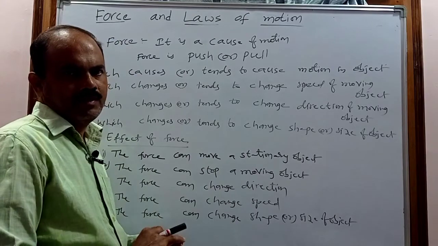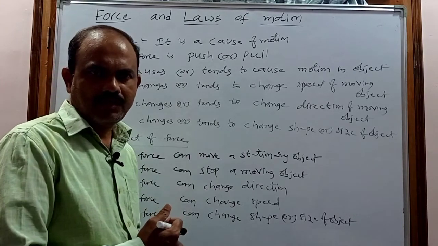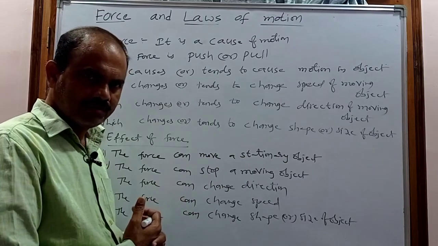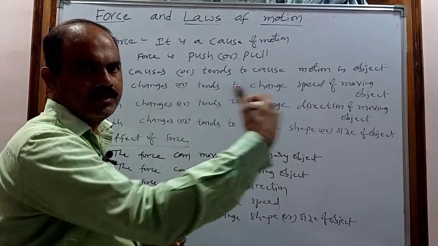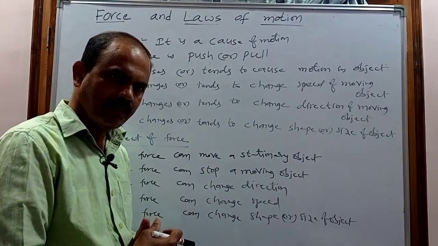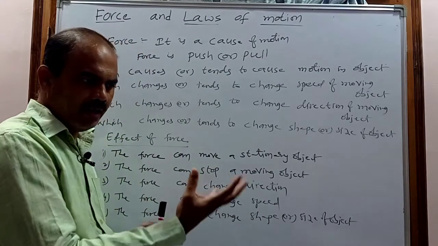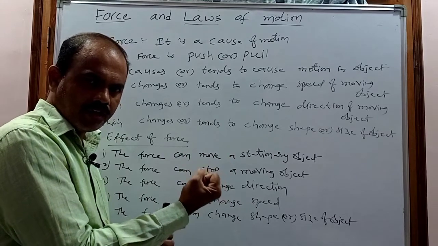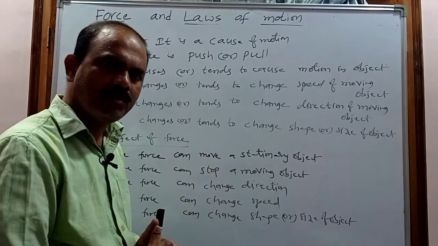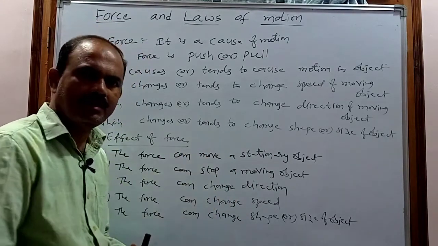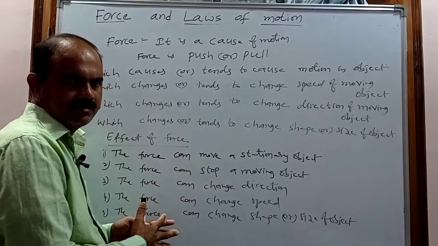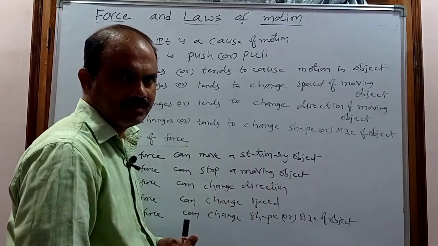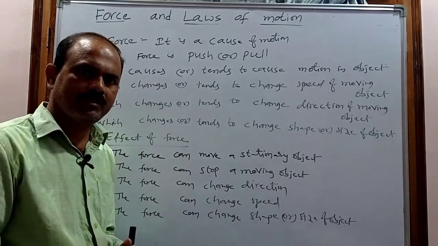When we start the car by applying mechanical force, the body comes into motion. By taking a ball in our hands and applying force, the shape or size of the object also changes. These are called effects, and we can only see the effects. We can't see the force.